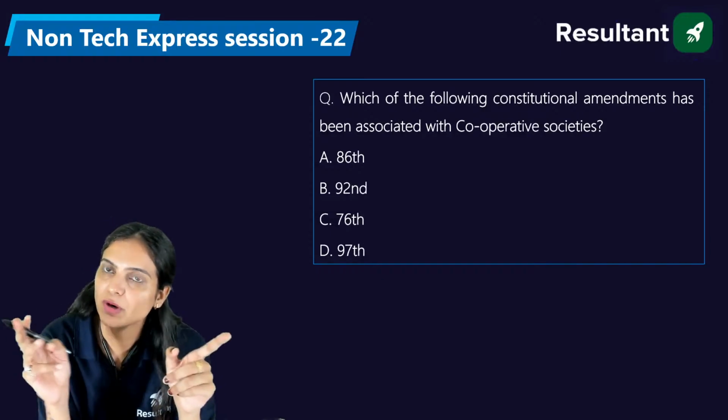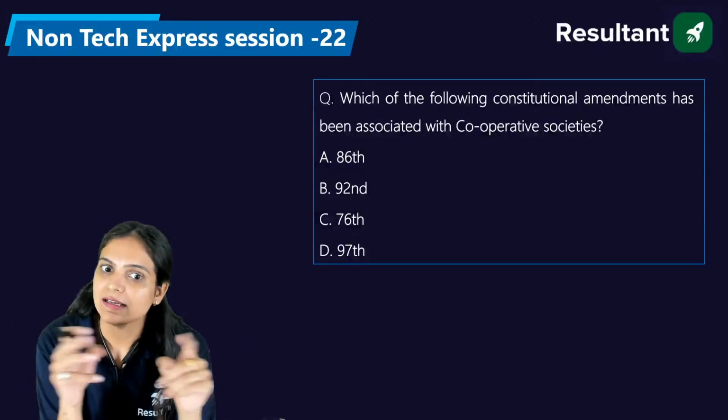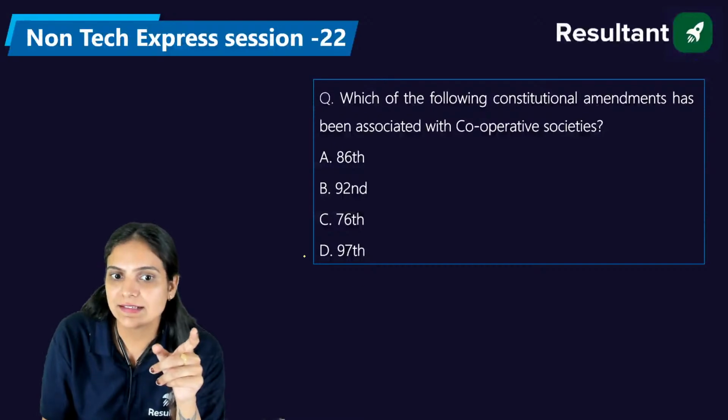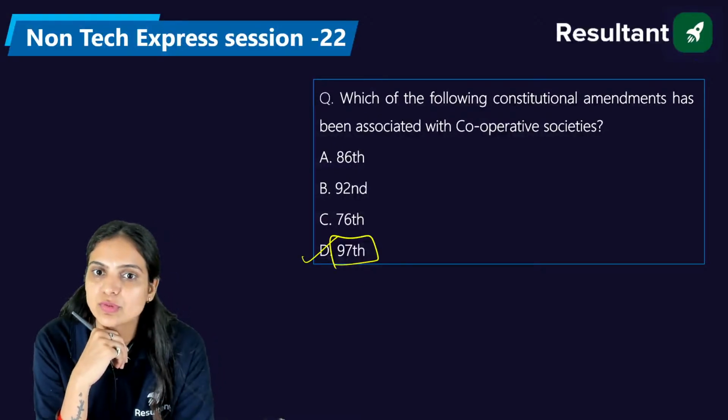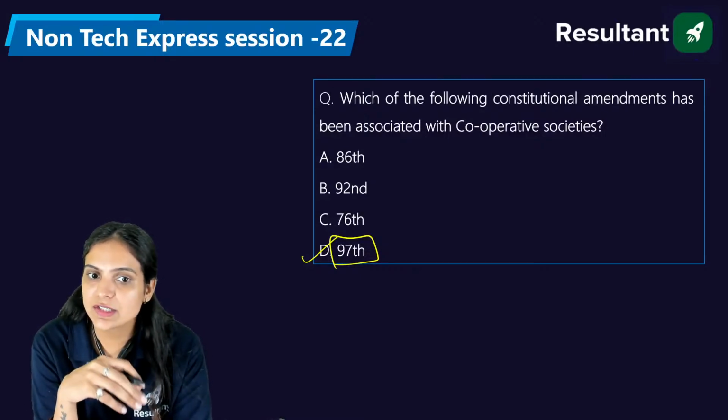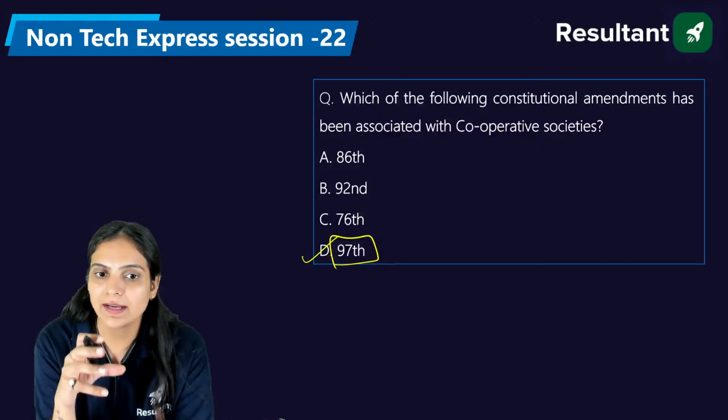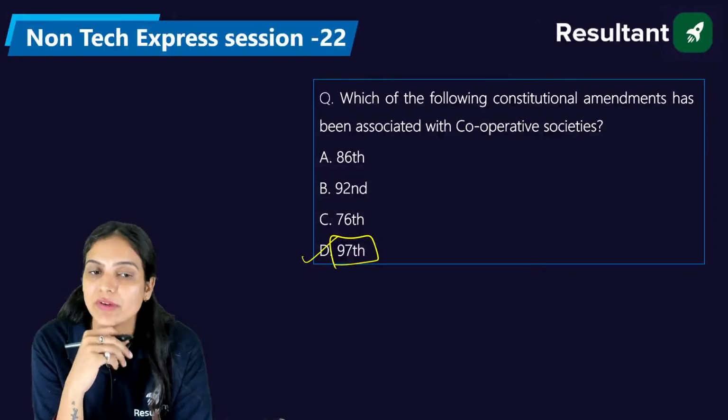86 we have idea about, 92nd we have idea about, the right answer is D, that is the 97th constitutional amendment. In the year 2011 we came to know that we are also having the cooperative societies. Collectively these societies work, and the better example of this is Amul, right?